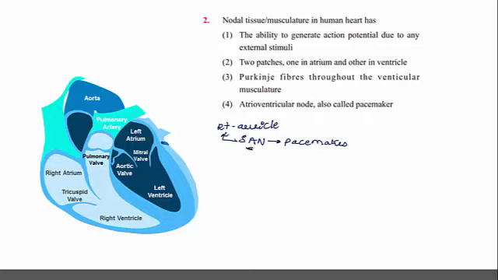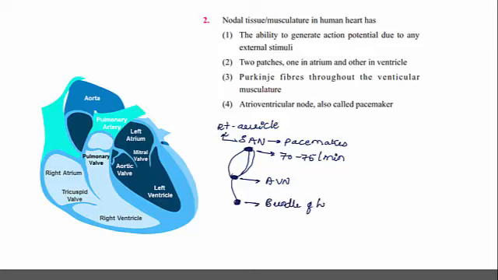SAN generates the impulses rhythmically, on an average 70 to 75 impulses per minute. From SAN, the impulses are carried to one more conducting part, AVN, and from AVN, the impulses are carried to the bundle of His.